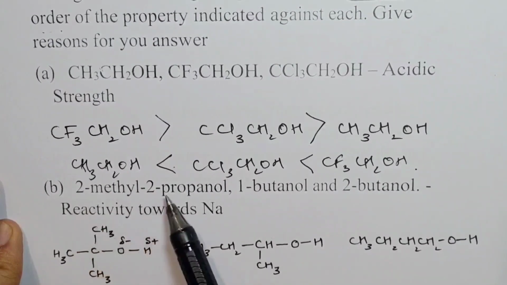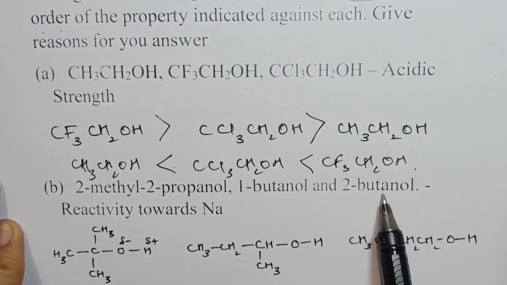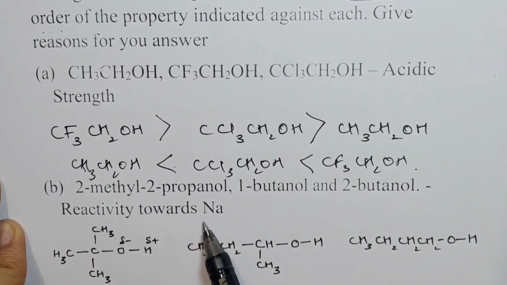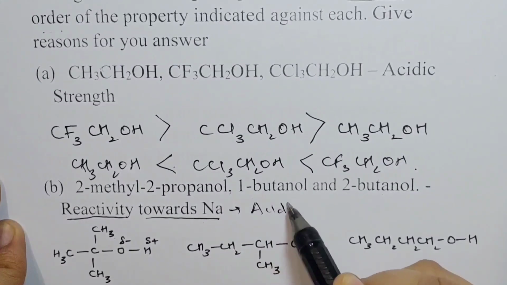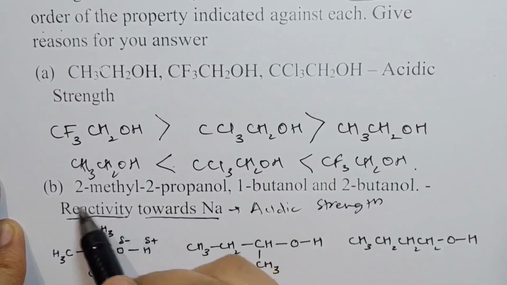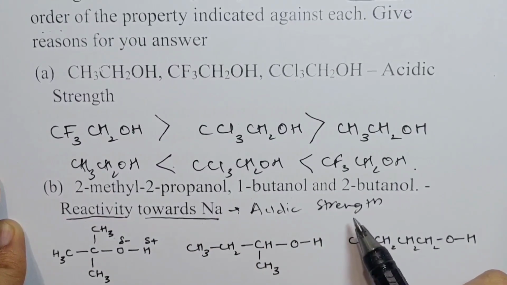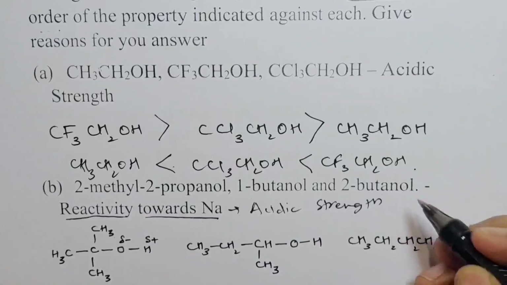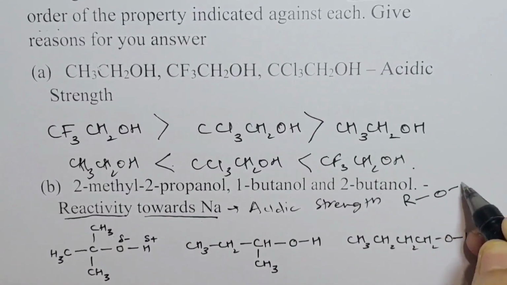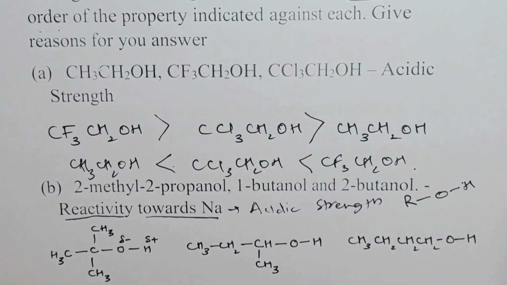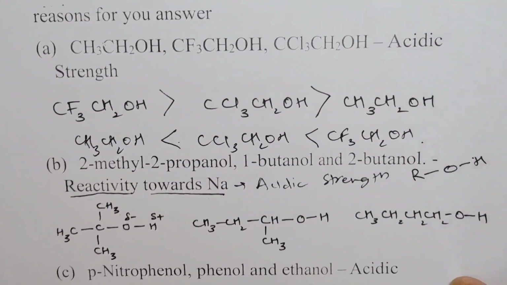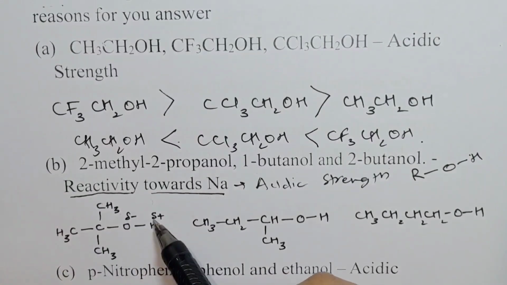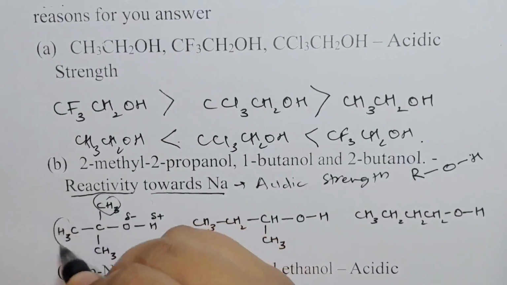Moving on to the next question. Next property: 2-methyl-2-propanol, 1-butanol, and 2-butanol. Reactivity towards sodium. Reactivity towards sodium is a fancy way of saying that we need to know the acidic strength, because this reaction shows the acidic strength of alcohol. Now we know that anything that increases the polarity of the OH bond would increase the acidic strength, and anything that decreases the polarity of the OH bond decreases the acidic strength. So now let's see. We have this tertiary alcohol here. Now tertiary alcohol, we know that these groups are electron donating.